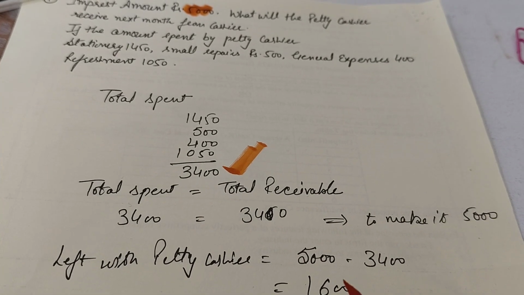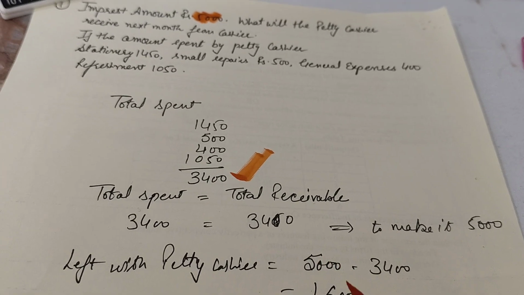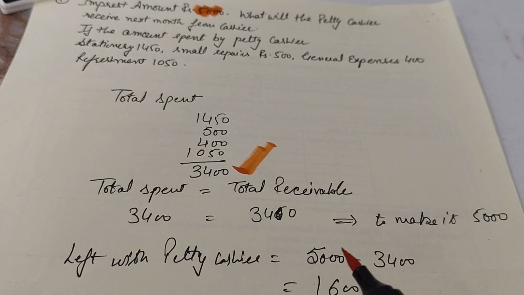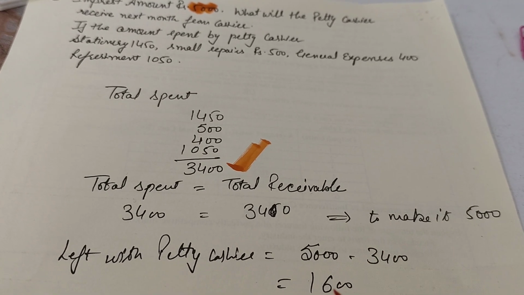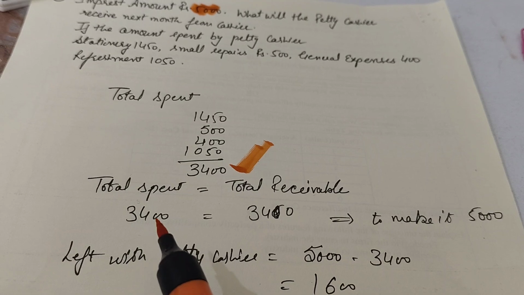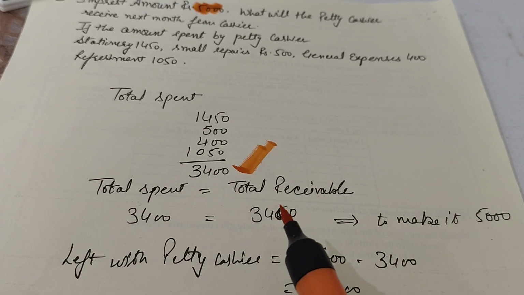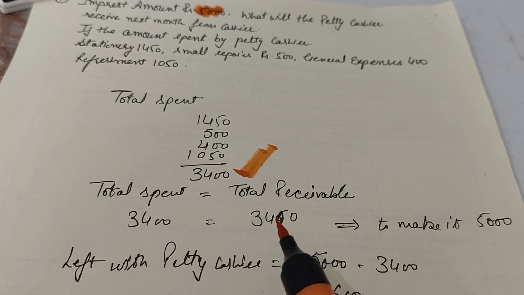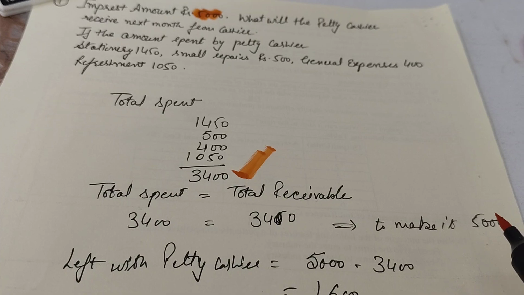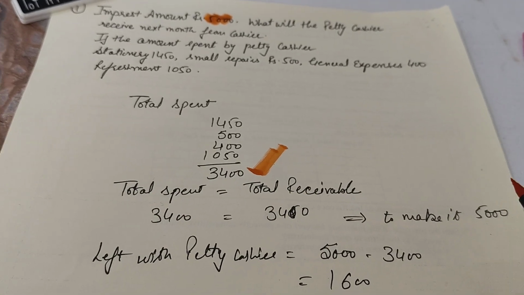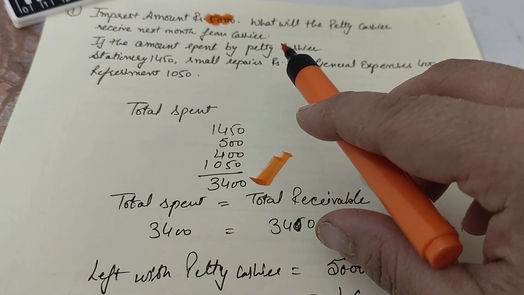Now to make this 1600 again a sum of 5000, how much he needs more is how much he spent, right? So here, the total amount spent is always equal to the total amount receivable by the petty cashier from the cashier to make it again a sum of rupees 5000, right? So what in the question was that what will the petty cashier receive from the cashier?